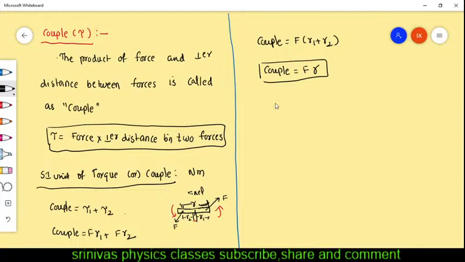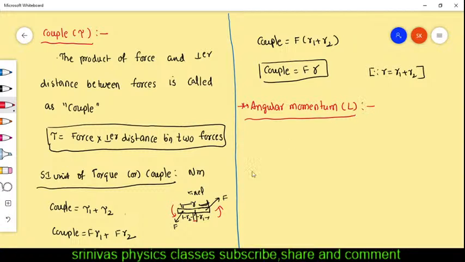Okay, right. Now this is about couple, and the next topic is angular momentum. What is angular momentum? Angular momentum is L. Its definition is the